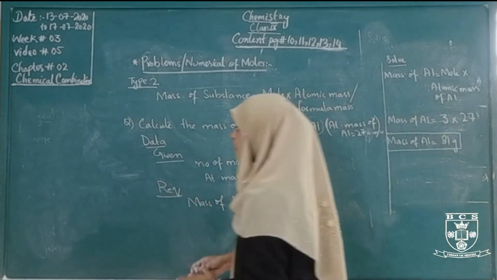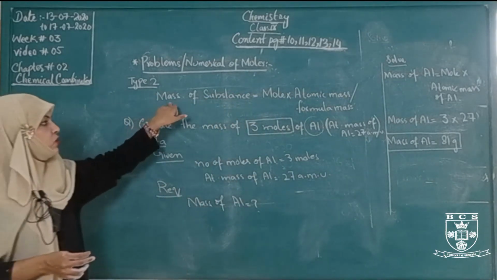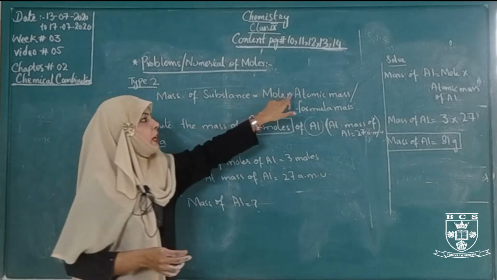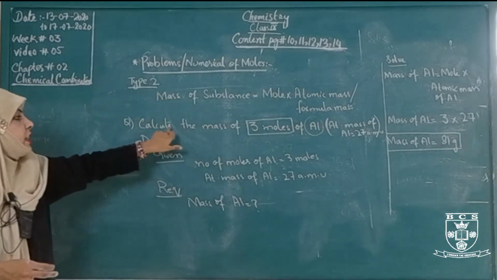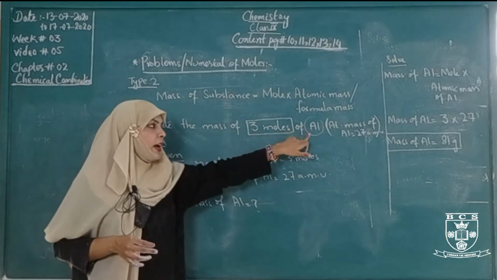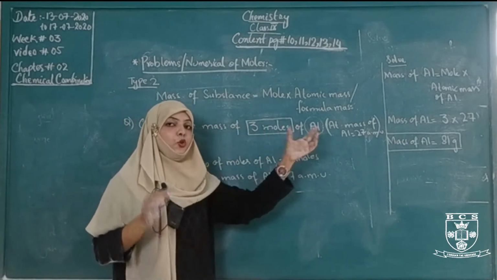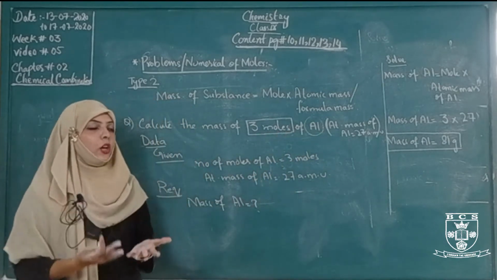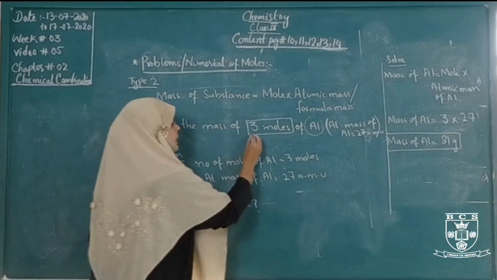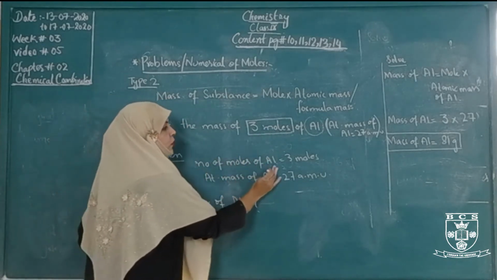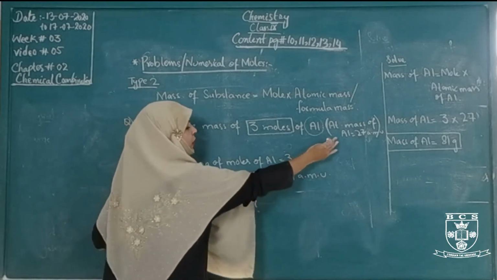This is type 2. There is a little bit of change. The formula of mole: mass of substance equals the mole multiplied by atomic mass or formula mass. In this situation, calculate the mass of 3 moles of aluminium. This is an atom, because here it is in a single state. When 2 or more atoms combine together, they form a molecule. 3 moles are given, so we write this value in the data. Number of moles of aluminium is 3 moles, and atomic mass of aluminium is 27.